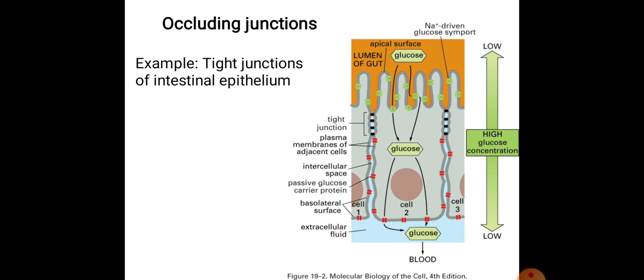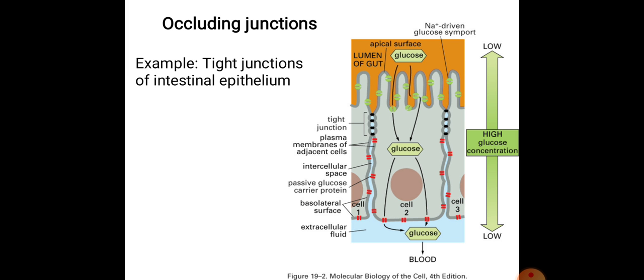Here you can see in this figure how the transportation will occur. The tight junctions are there, the plasma membranes of adjacent cells are also there, the intercellular space is there, and passive glucose carrier proteins, because for the transportation of glucose the carriers are required. So GLUT4-like carrier proteins are there, which carry glucose from the apical membrane towards our systemic blood circulation.